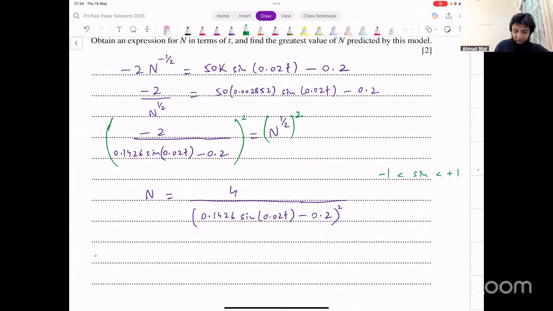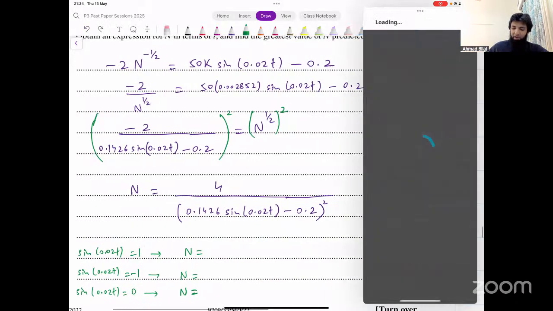So try what happens when sine is equal to 1, what value of n you get from that. See what happens when this is equal to -1, and then just for making sure that the answer is correct, you can try 0 as well and see what values of n you get from that. Because these are the extreme possible values of sine, 1 and -1, they are going to give you the extreme possible values of n.